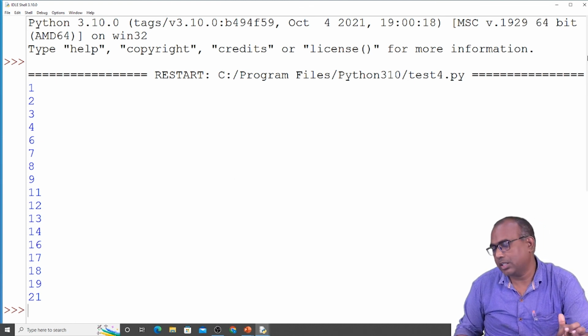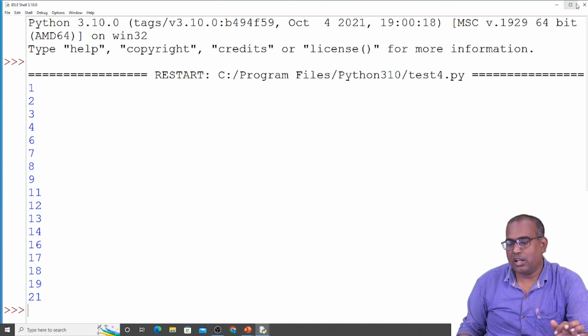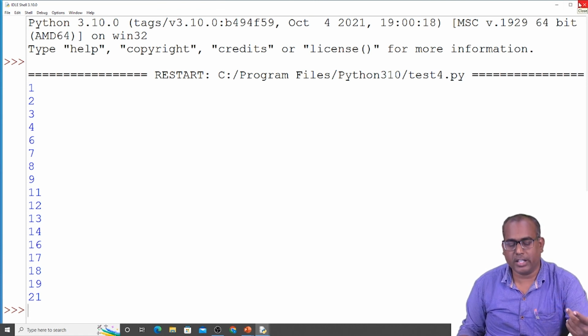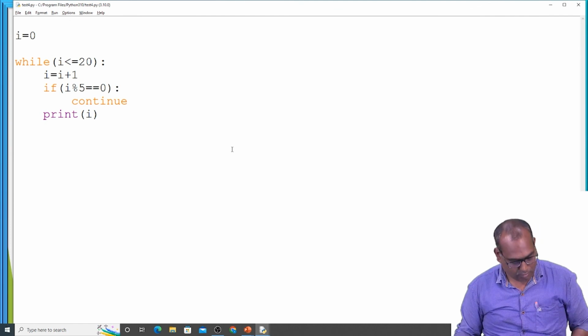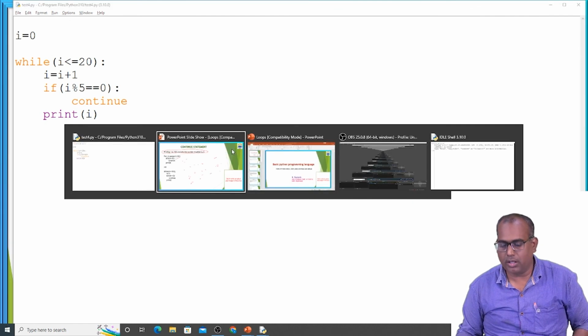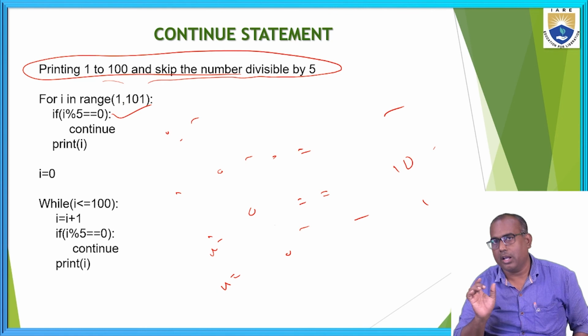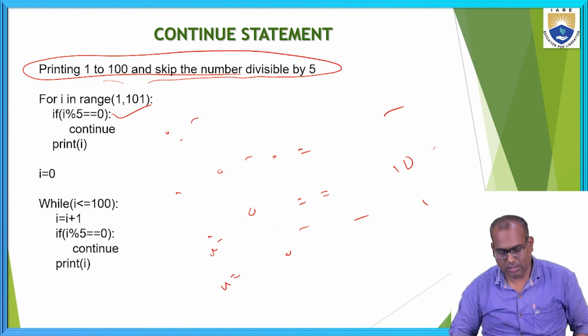When i value reaches 5, I'm skipping that iteration. When i value reaches 10, I'm skipping that iteration. With the help of the while loop and the continue statement, we can skip the particular iteration and continue the remaining iterations.